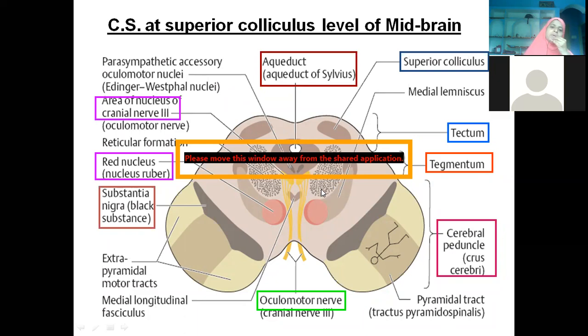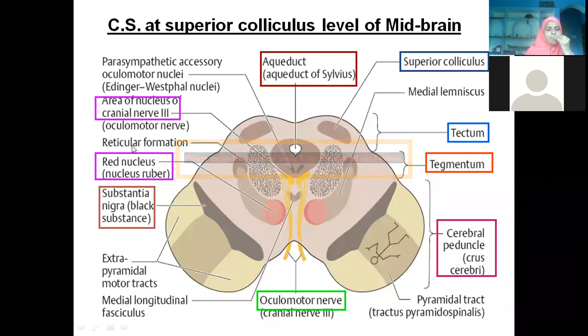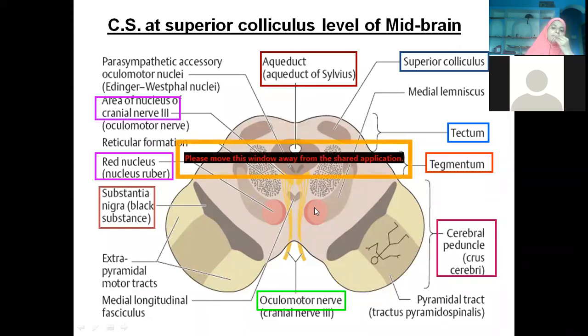And we know the collection of gray matter dispersed throughout the brainstem. What do we call it? Reticular formation. Okay. We also have the red nucleus. This red nucleus is red in color because it has iron pigment.